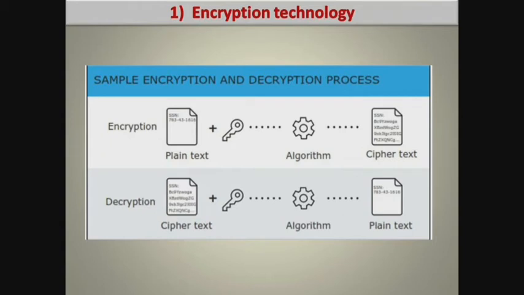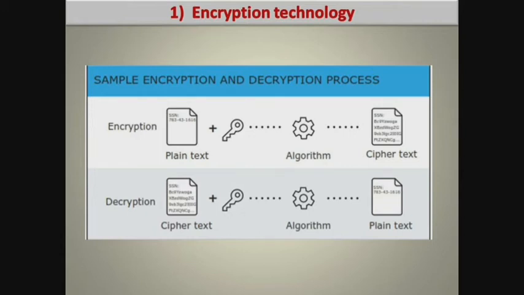The plain text is stored in the sender machine, that is sender computer. Some mathematical calculations are applied to the plain text to convert the plain text into ciphertext. Now the readable format of text will be converted into unreadable format. This is called encryption process.